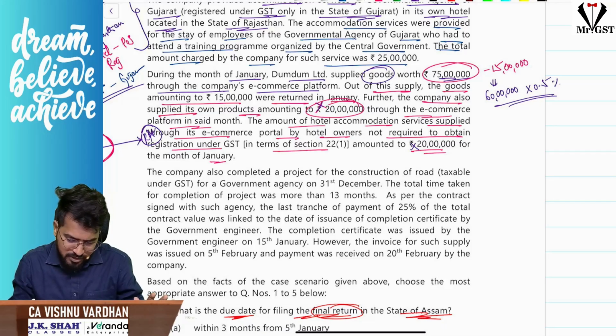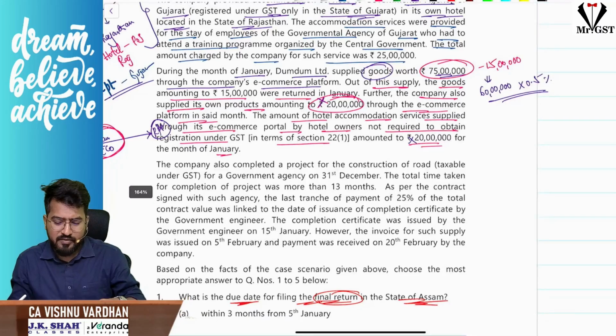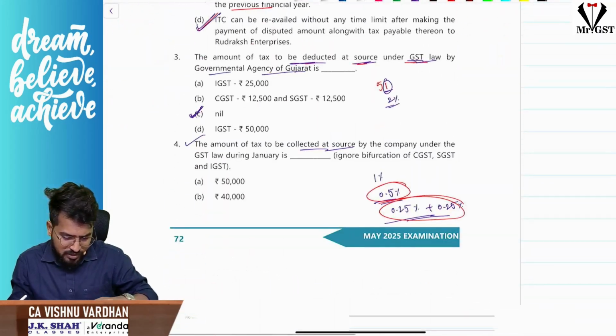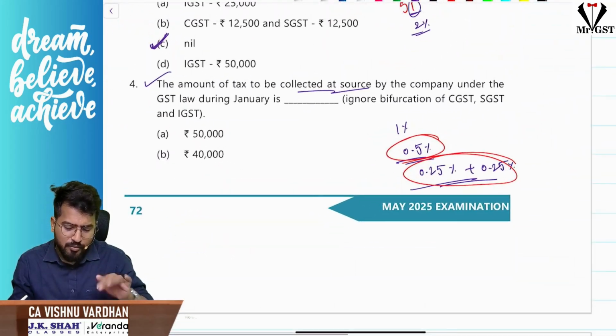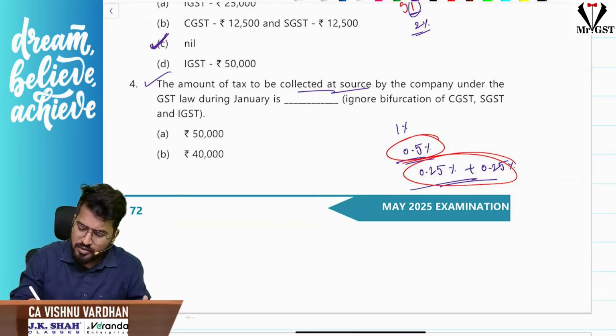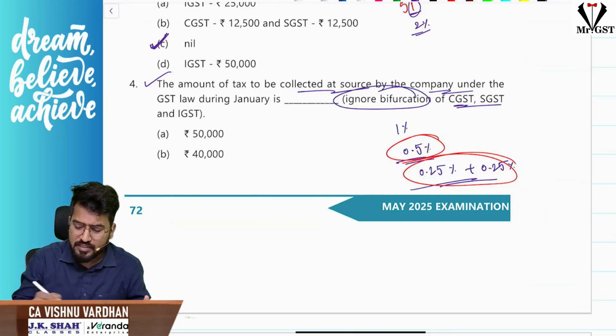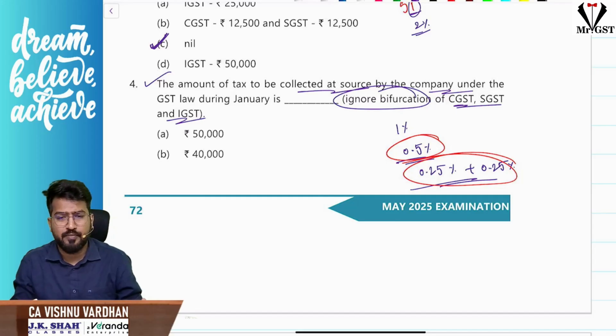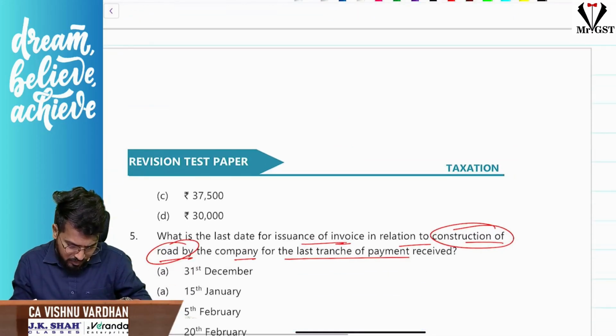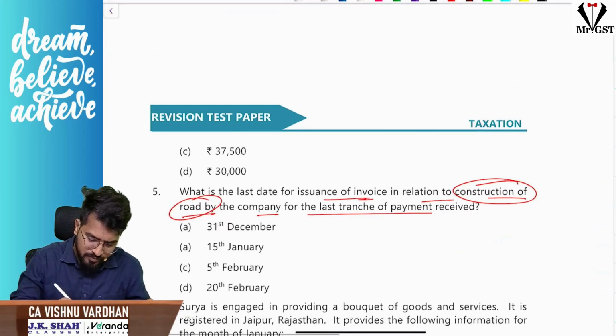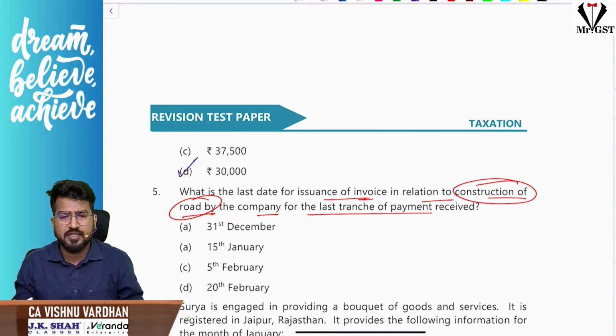Any other information is missing? I hope that particular paragraph is done. So let us see the question here now. Sir, the amount of tax to be collected at source, ignore the bifurcation of CGST, SGST and IGST they told. Correct? So 60 lakh into 0.5%. How much? 30,000. Option D. Everybody, are you able to understand?